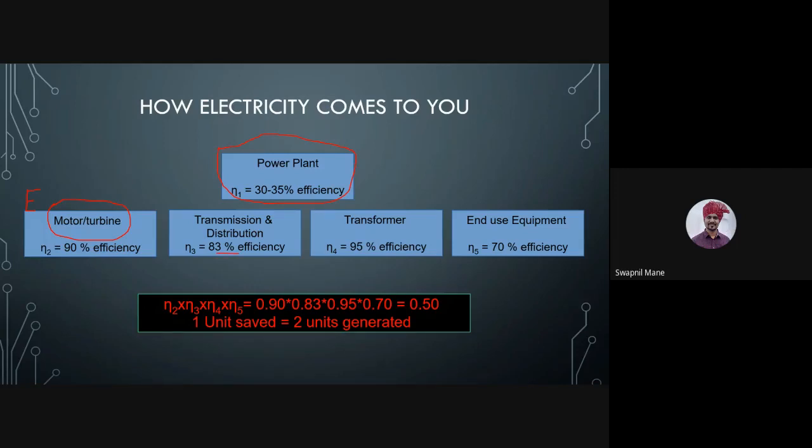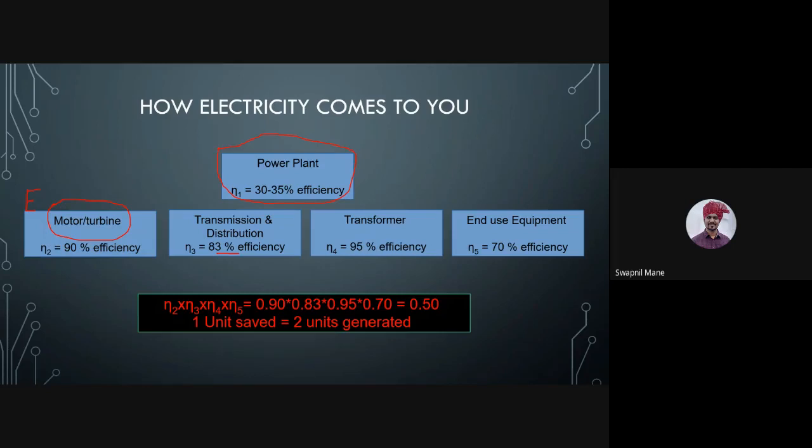Then comes the transformer. The transformer is placed at your location. If you peep out of your window, there will be one transformer. So electricity reaches your transformer, which is 95% efficient. So how much is the loss? 5%. Then you have your end use equipment. End use equipment will be your laptop, television, refrigerator, washing machine, mixer grinder, water heater, geyser. These are not 100% efficient, but 70% efficient. So how much is the loss?